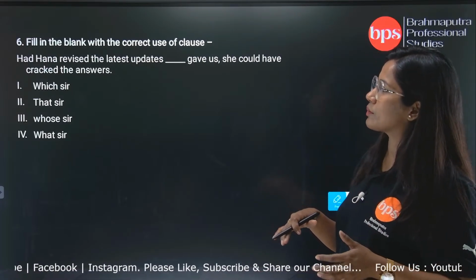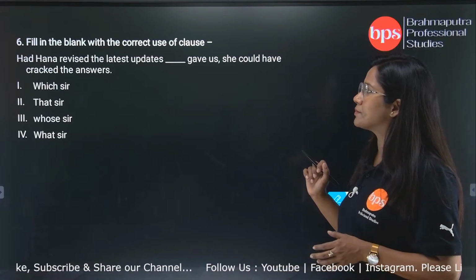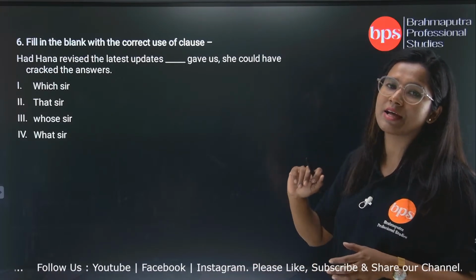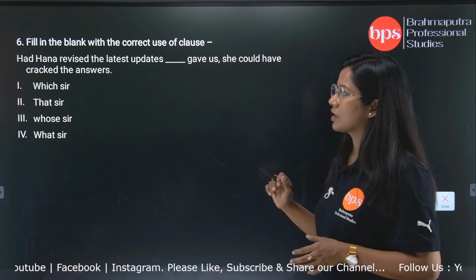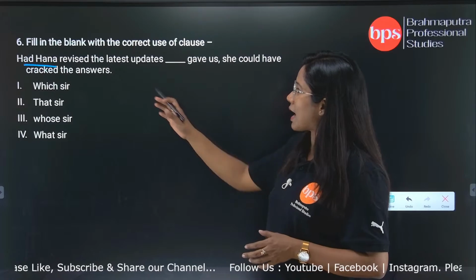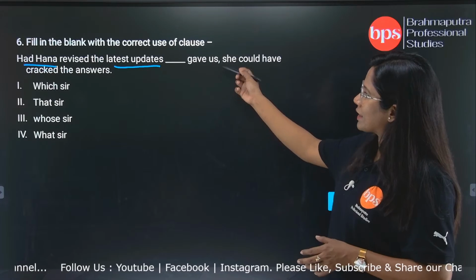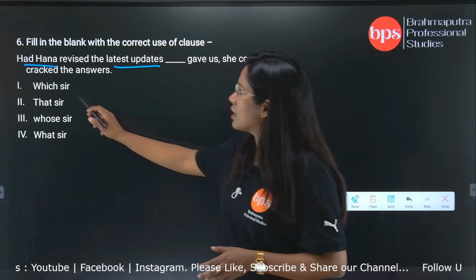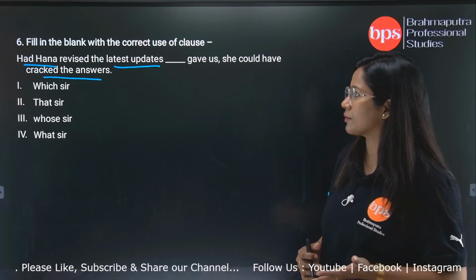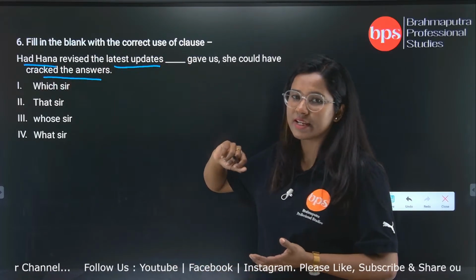So, let us read the question here. Had Hannah revised the latest updates Dash gave us, she could have cracked the answers. Had Hannah revised the latest updates, whatever was given to us, then she could have cracked the answers. Here our principal clause is: had Hannah revised the latest updates.